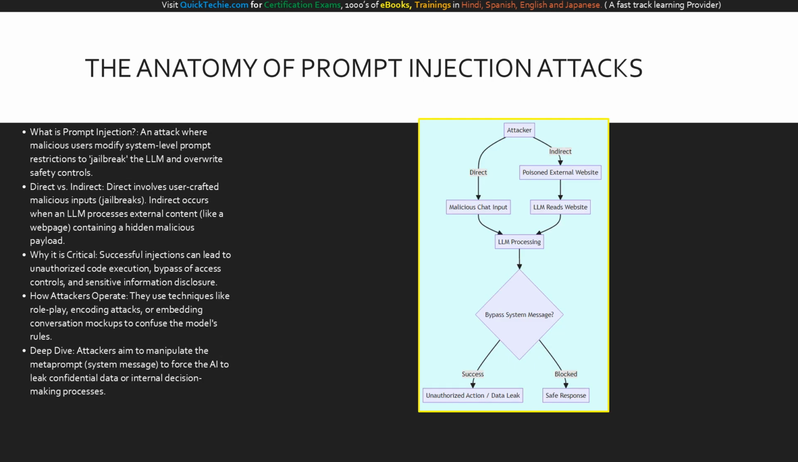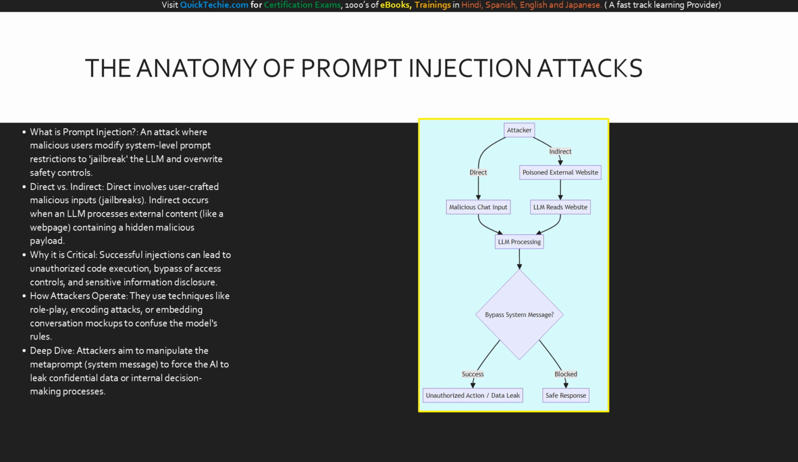Moving from accidental errors to intentional malice, we arrive at prompt injection. This is a critical cybersecurity threat. A prompt injection occurs when an attacker deliberately crafts inputs to jailbreak the AI, forcing it to ignore its safety protocols and override its system controls.